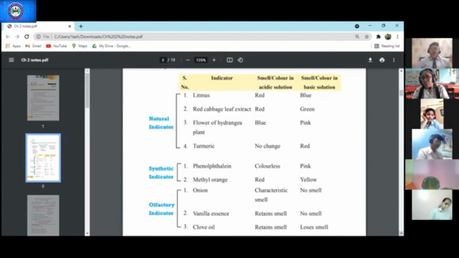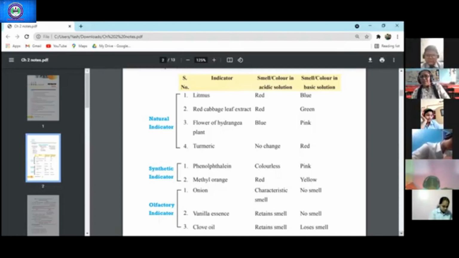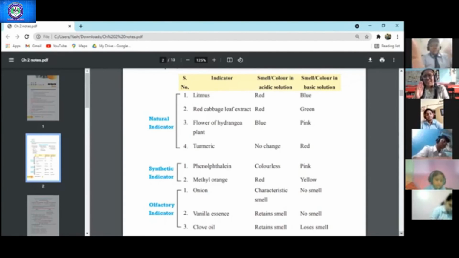Turmeric also, you have experienced this. When you have a white shirt or any of the clothes, suppose you are eating some food item and the curry falls on your dress, on your uniform, then when you rub it with soap, it changes to red in color, but when you wash it with water, the red color goes away and the turmeric color also fades away.